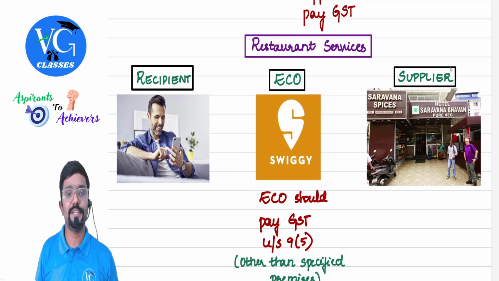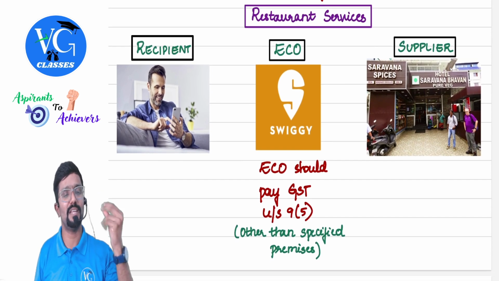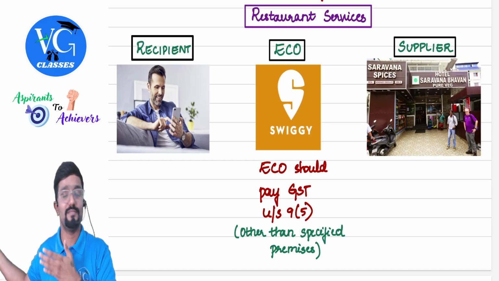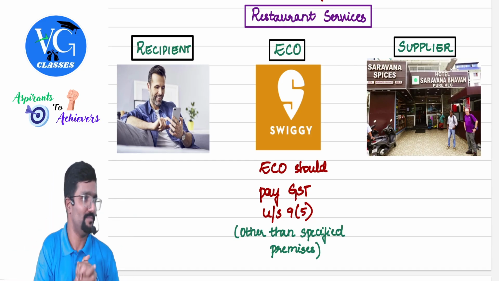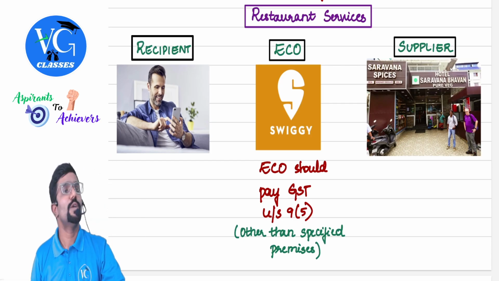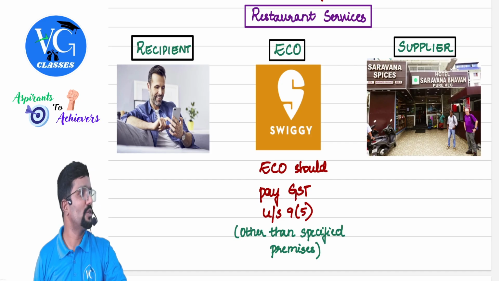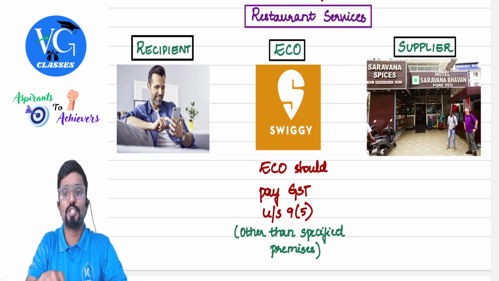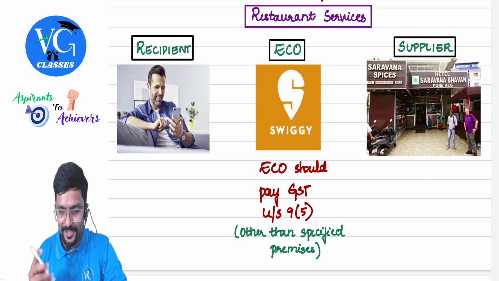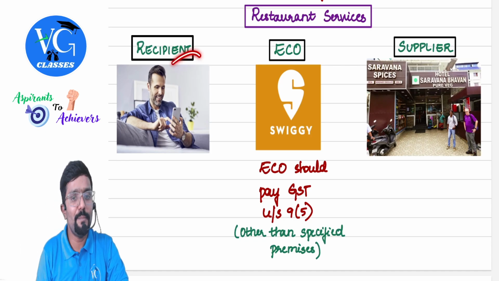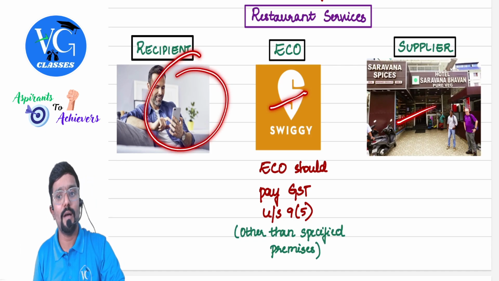Chalo. Restaurant services. Assume the recipient, same person. Sir, as he was busy with home cleaning and all, his wife was not able to cook. Very busy, no? Yes. Cleaners were coming and cleaning the house. So, very tired, not able to cook. They are booking the food through Swiggy. In which restaurant? Sarvana Bhavan. Yesterday we discussed Sarvana Bhavan. So the recipient is booking the food from Sarvana Bhavan.